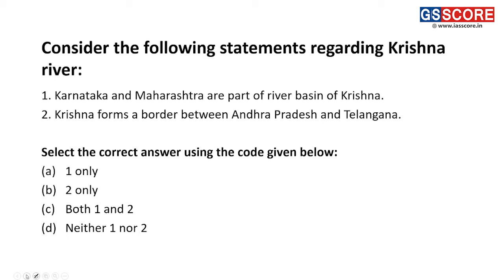Next question is, consider the following statements regarding the Krishna river. Krishna river we are quite very much aware about. It is present in the southern part of India. The question for you is, from where does the Krishna river originate? Meanwhile, I will be discussing the statements. Karnataka and Maharashtra are part of the Krishna river basin. Is this statement correct or incorrect? We will be looking at the diagram here.